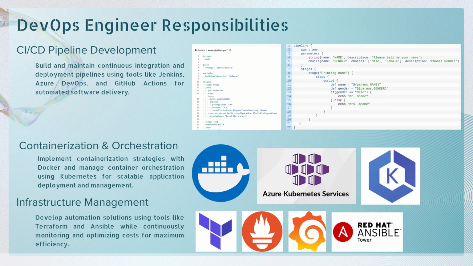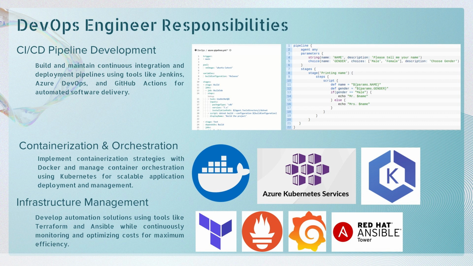We've just seen the key responsibilities of a cloud engineer: building and managing infrastructure, securing resources, and automating with tools like Terraform and Ansible. But in today's tech world, infrastructure alone isn't enough. Businesses also need faster software delivery, reliable deployments, and smooth collaboration between development and operations teams. That's where the role of a DevOps engineer comes in. As a DevOps engineer, your responsibilities revolve around three main areas.